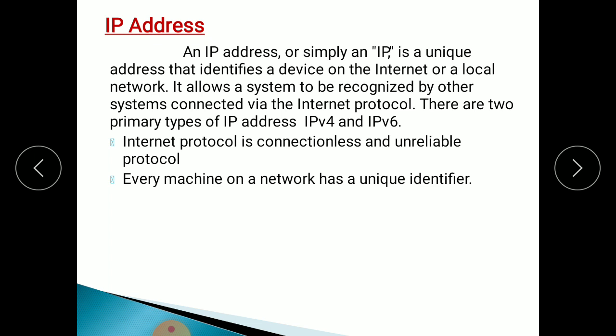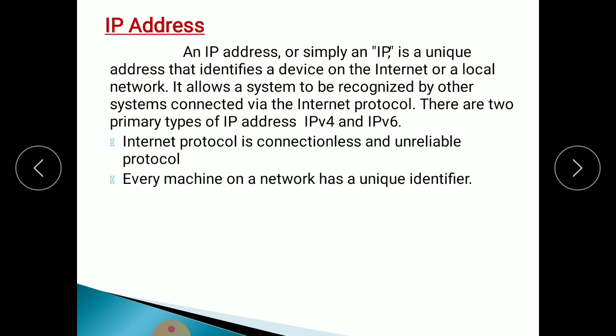Internet protocol is a connectionless and unreliable protocol. Every machine on a network has a unique identifier, means every device has a unique identification number. This is a unique address. With the help of this unique address, we find out that device. For example, if you lost your phone, how do you find your device?